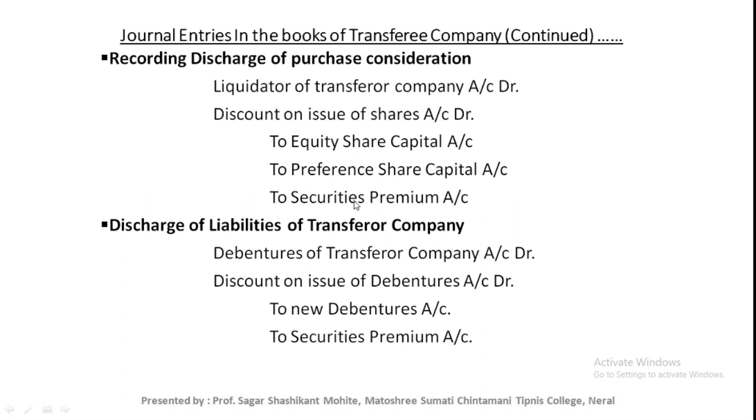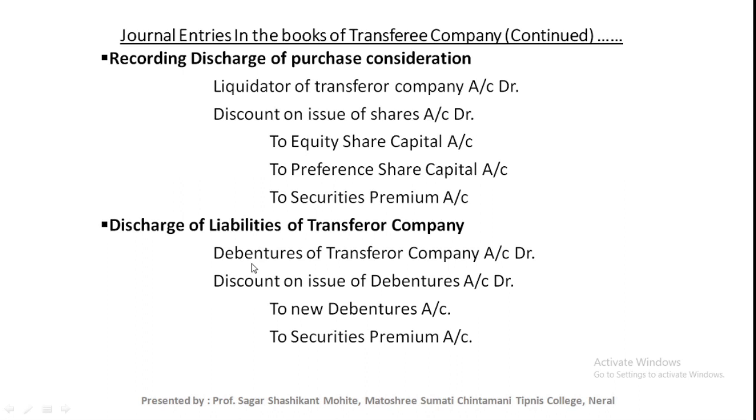If equity shares and preference shares are issued at premium, at that time to security premium account. And if the equity shares and preference shares are issued at discount, then discount on issue of shares account will be debited. This is the entry related to discharge of PC.